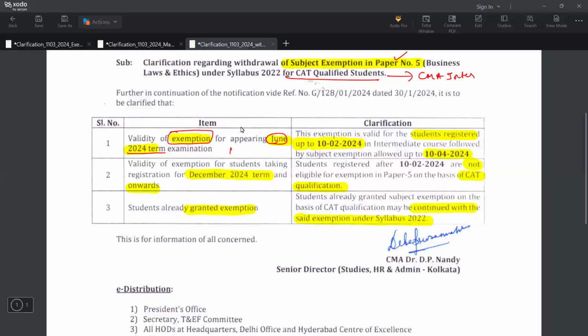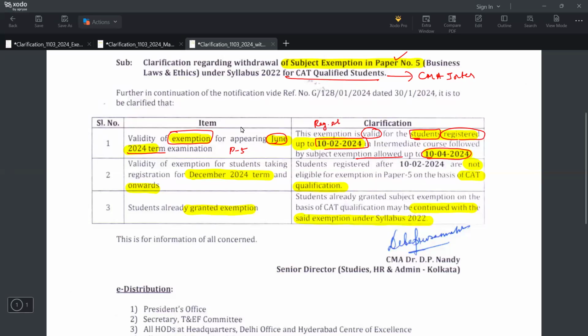This exemption for paper 5 is only valid for the students registered up to 10th February 2024. Those who have already registered are the only ones getting this exemption, with subject exemption allowed up to 10/4/2024 till it is applicable. But for registered students, they will only see the registration date. If it is up to 10 February 2024, you will get an exemption.